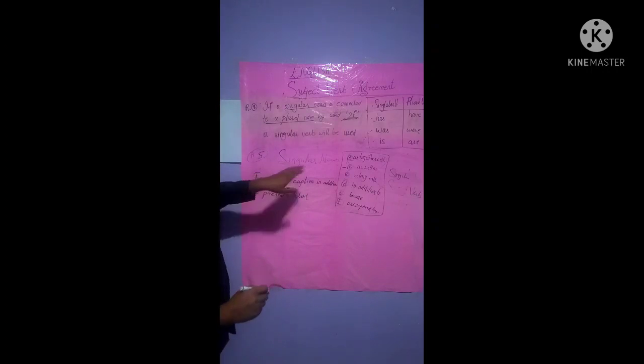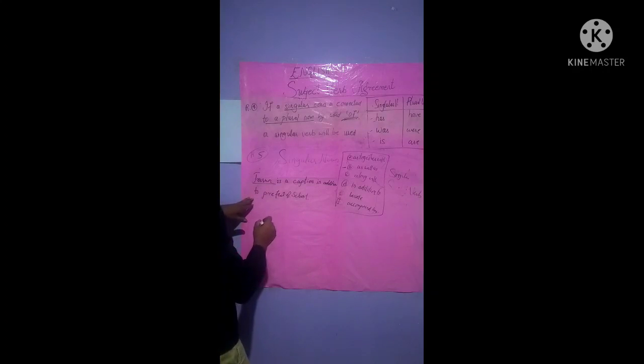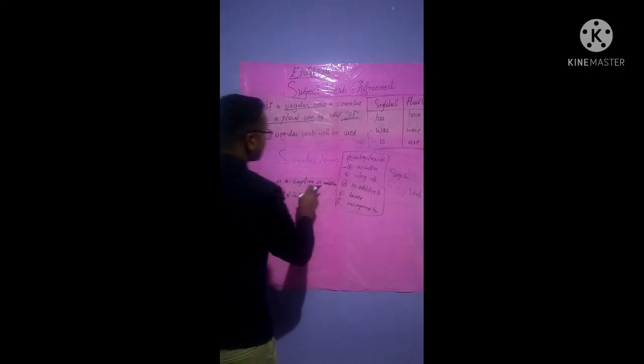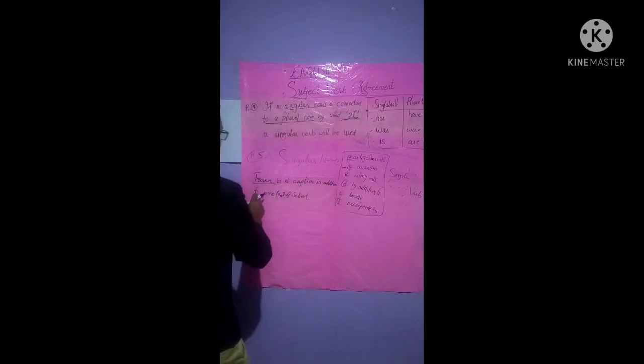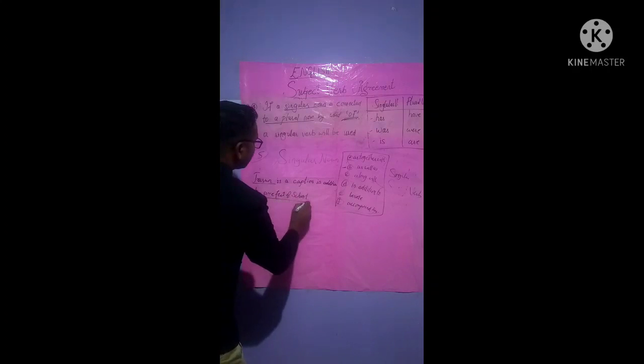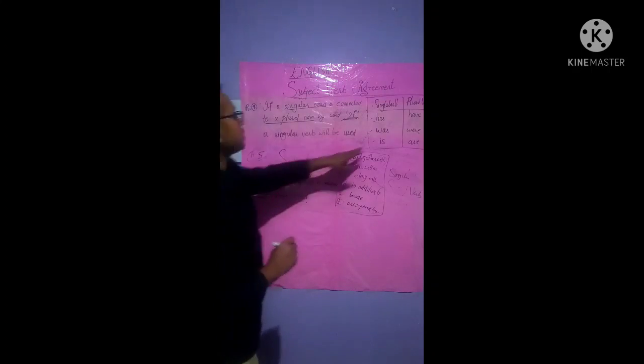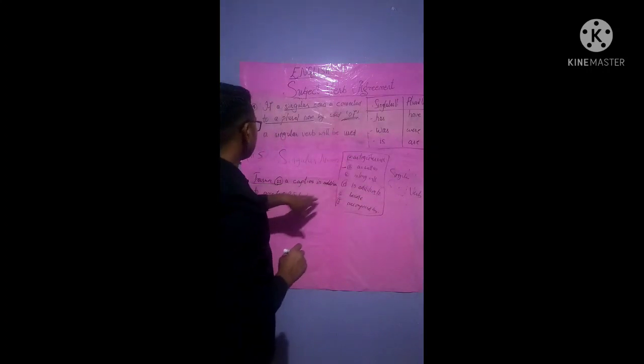See here, Tarun is a singular noun, and the singular verb is is. Tarun is a captain in addition to prefect, isn't it? Prefect of school. See, two roles have been given. At that time, is is used as a singular verb. So Tarun is a captain. Also, he is a school prefect, isn't it?